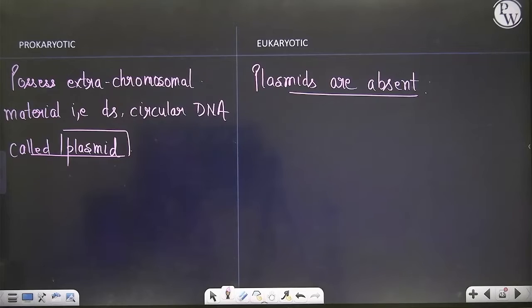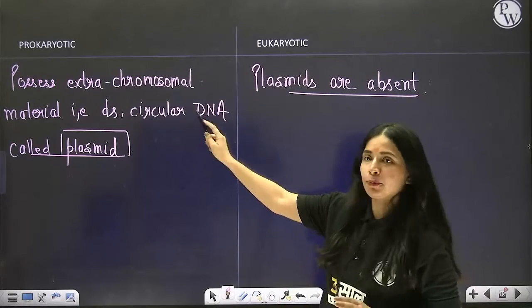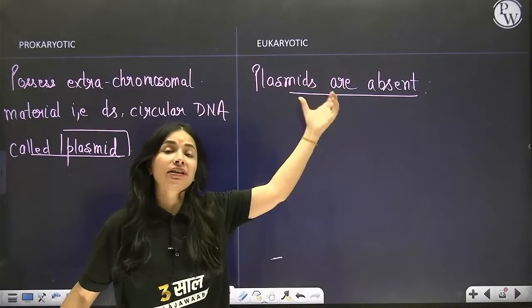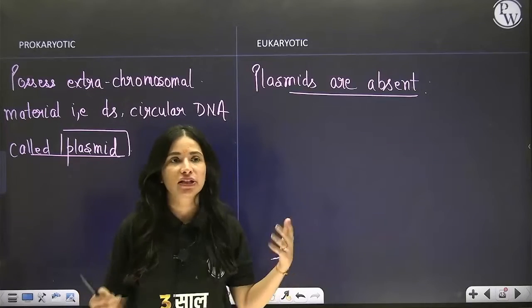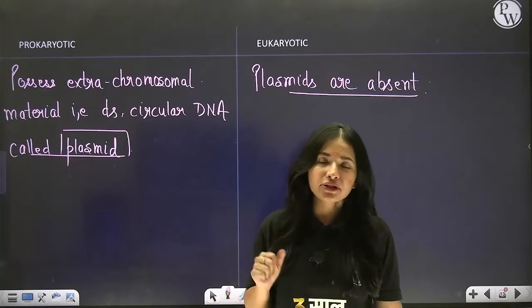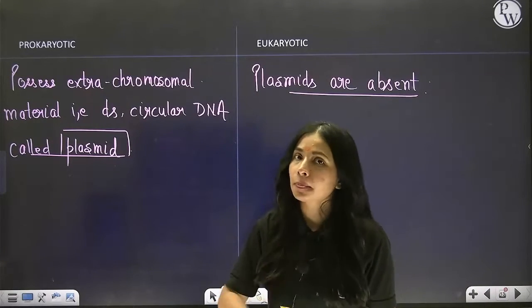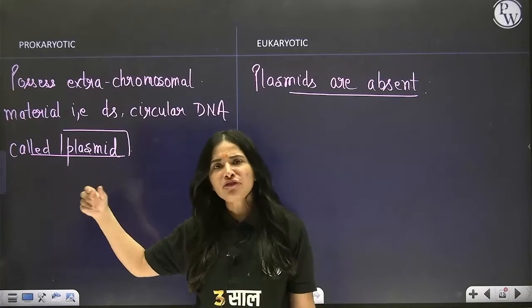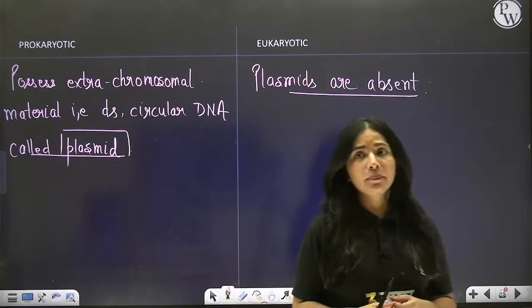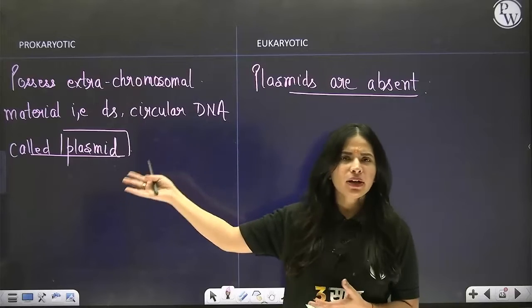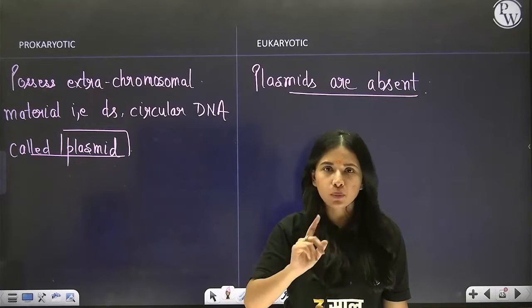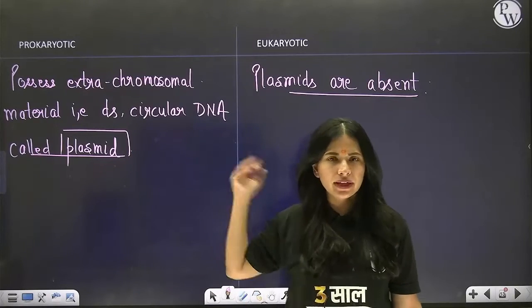Okay, well and good. So now you see over here that prokaryotes have plasmid, whereas in eukaryotes the plasmids, the extra genetic material, are absent as they don't need it. Because we already have so many chromosomes. What is the need of extra genetic material? Remember it like that. Now the question arises: if prokaryotes have this additional genetic material, then what is the role? Because the nucleoid is already there, and all their metabolic activity is controlled by that single chromosome only. Then what is the purpose of this plasmid?